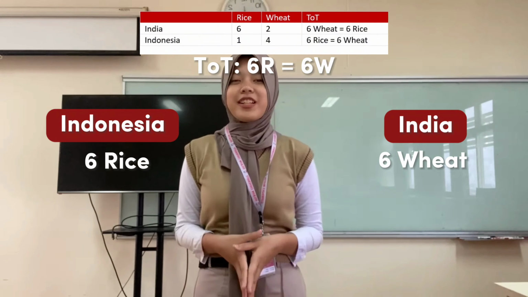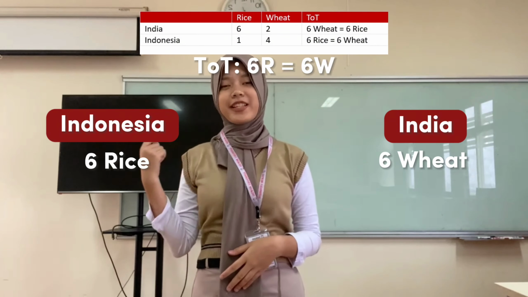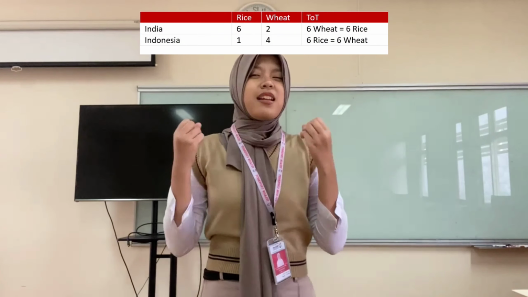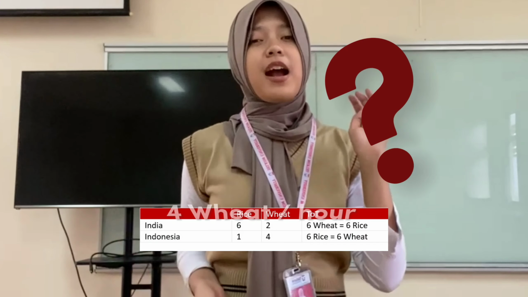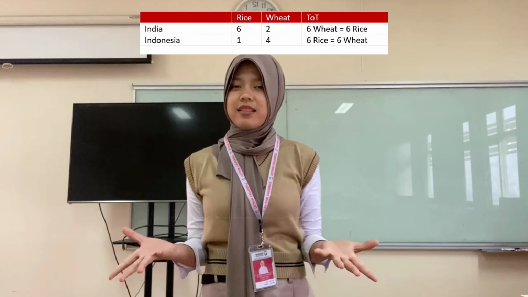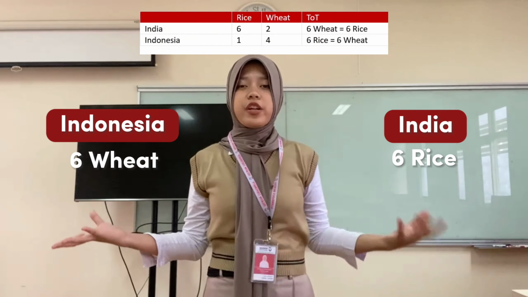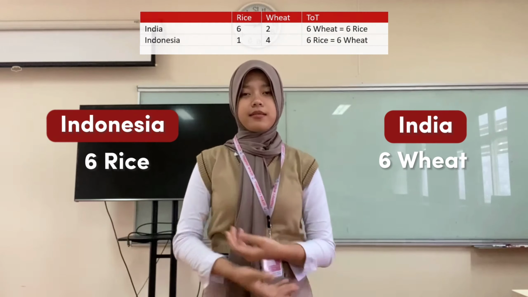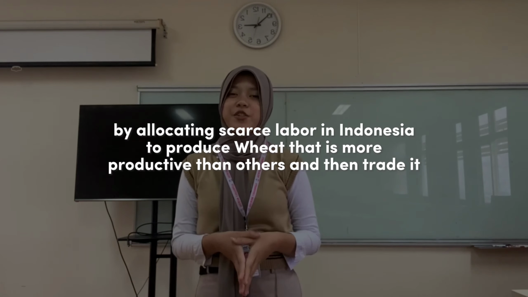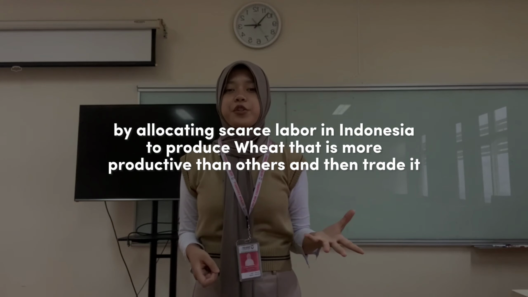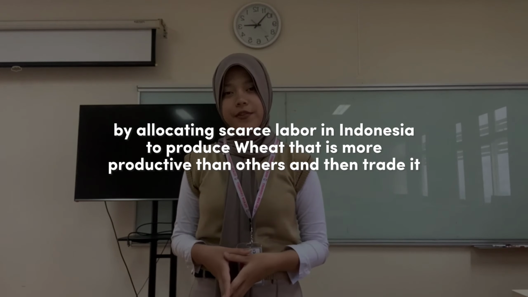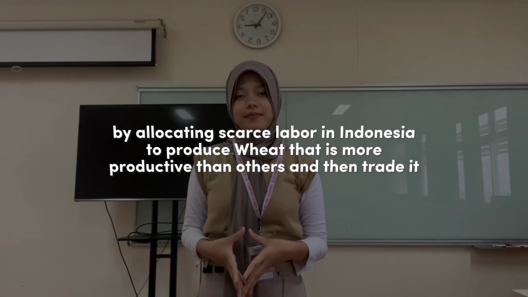From this statement, the terms of trade for India is 6 rice for 6 wheat, and for Indonesia it is 6 wheat for 6 rice. Then how to adjust from 4 wheat per hour to more than that? So 6 wheat in Indonesia can be traded for 6 rice in India. Well, by allocating scarce labor in Indonesia to produce wheat, which it is more productive at than others, and then trading it.